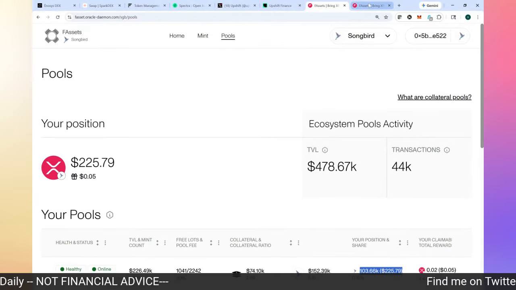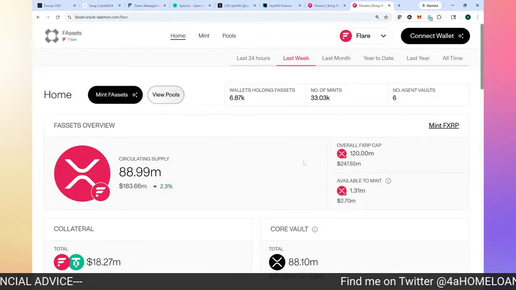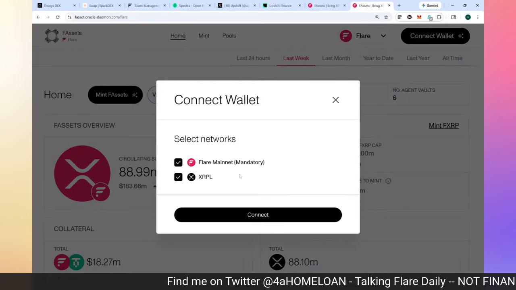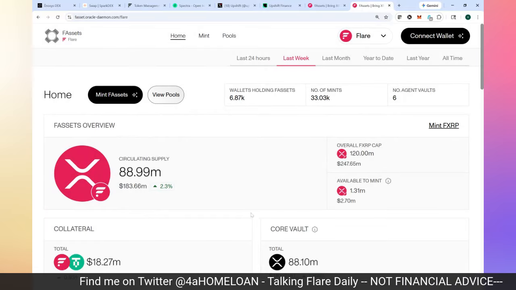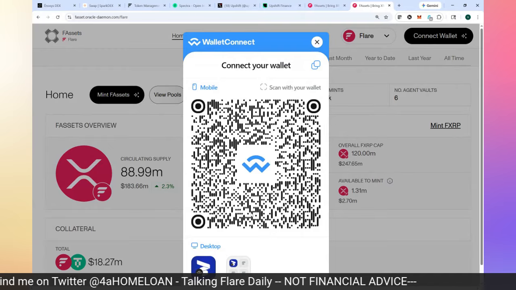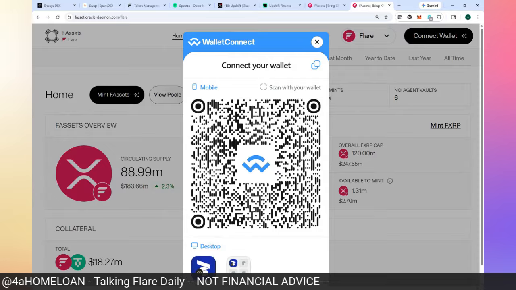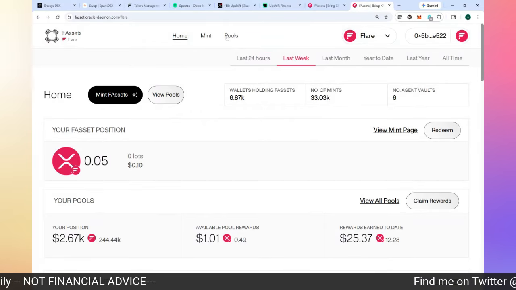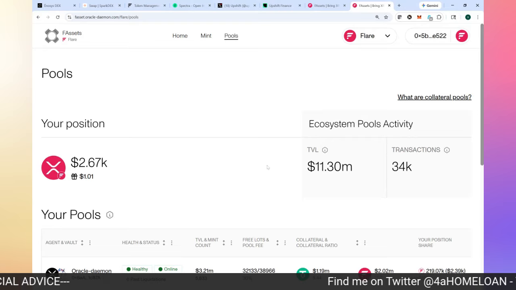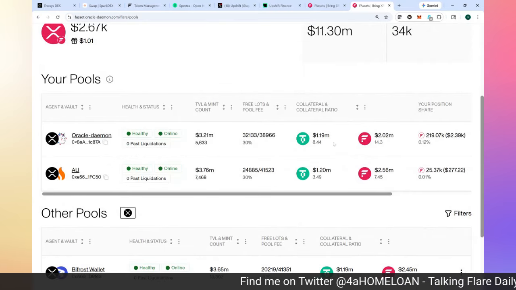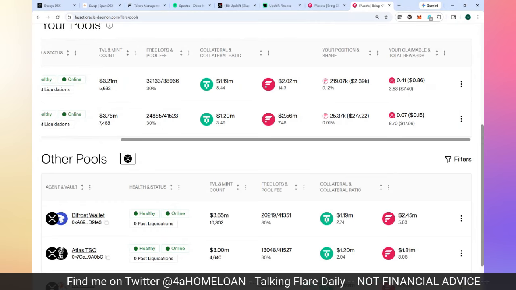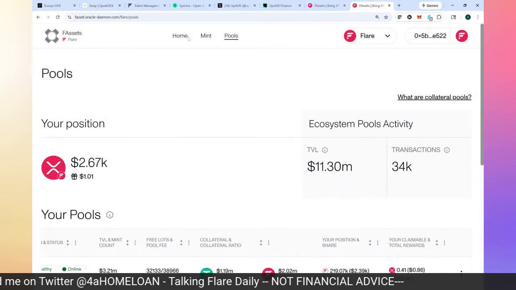Okay. All right, so that's Songbird. Let's go look at the Flare FAsset system. This is where I can use my Flare tokens, my FLR tokens as collateral for FAsset minting, and I earn rewards. I earn FXRP as a result of that. You can see I'm in a pool here. I'm in 2 pools right now. And I'm earning over here as a result of that. So let's go back to the main page.